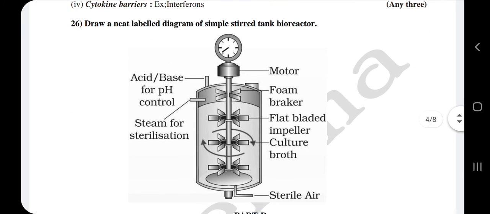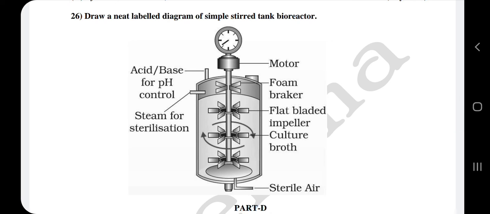26th, draw a neat labeled diagram of a simple stirred tank bioreactor. So please draw the diagram of the bioreactor and label all these parts. Here 7 labelings are there. You need to label at least 6 parts to get the complete 3 marks. Is it clear to you all students?